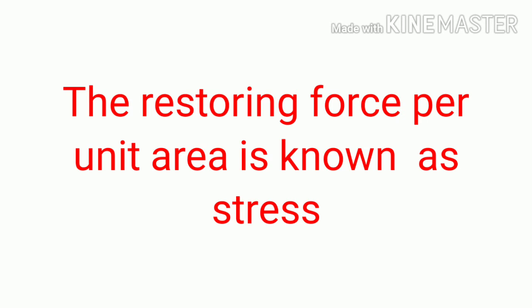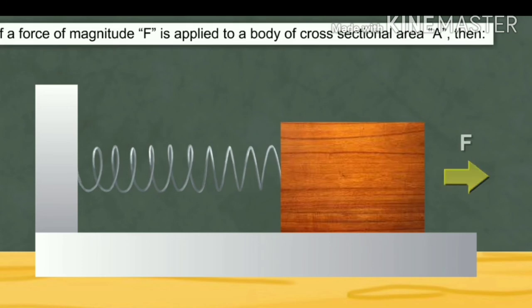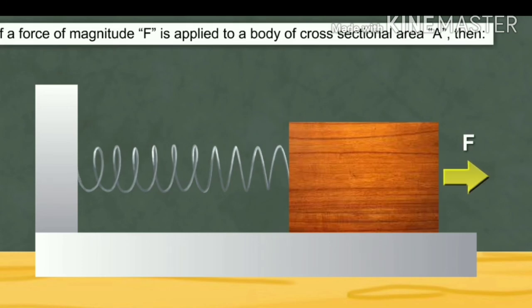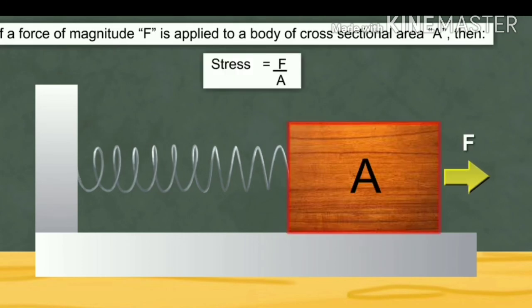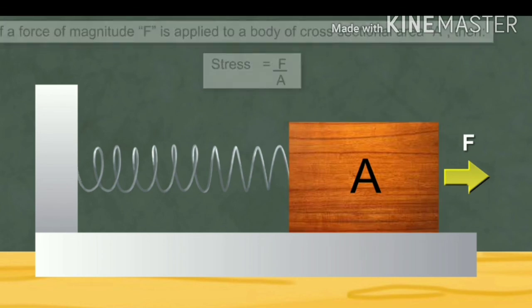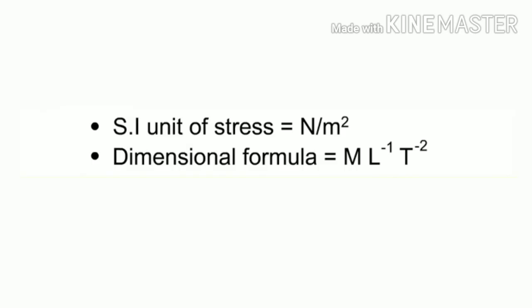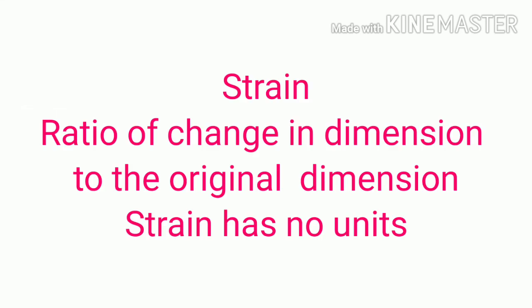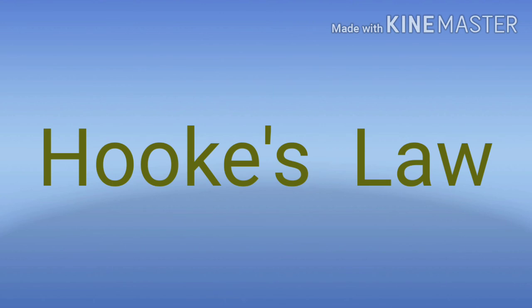The restoring force per unit area is known as stress. For example, if a force of magnitude F is applied to a body of cross-sectional area A, then stress is equal to F by A. The SI unit of stress is Newton per meter square or Pascal. Dimensional formula: M L^-1 T^-2. When you apply stress, the dimensions of the body change. So, the ratio of change in dimension to the original dimension is known as strain. Strain has no units.